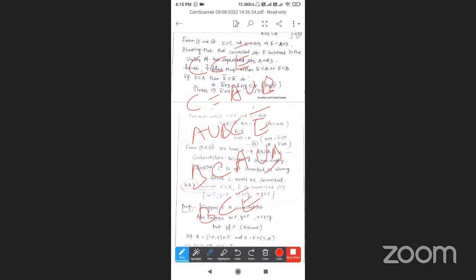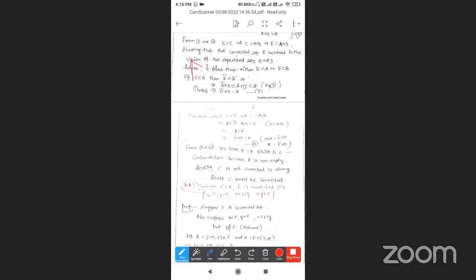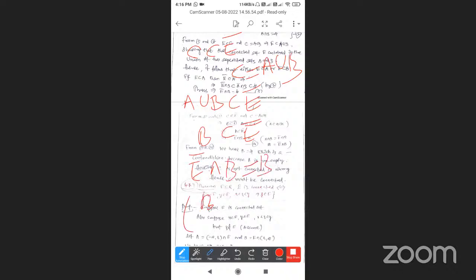Taking intersection with B on both sides, B intersection B on the left and E bar intersection B on the right. So E bar intersection B is equal to B, and the left side is equal to B.